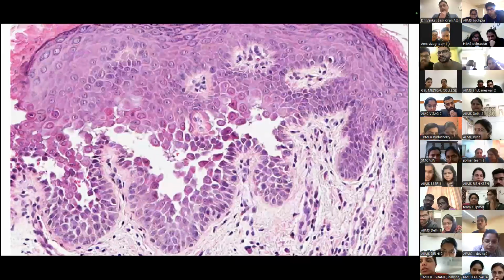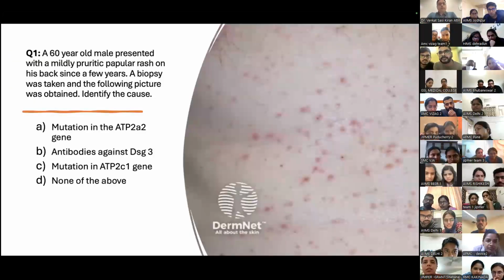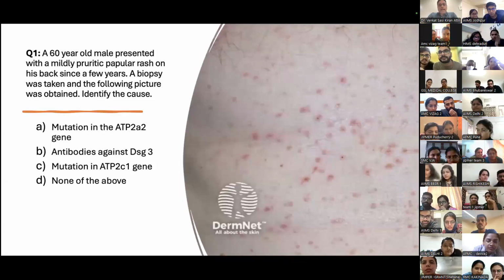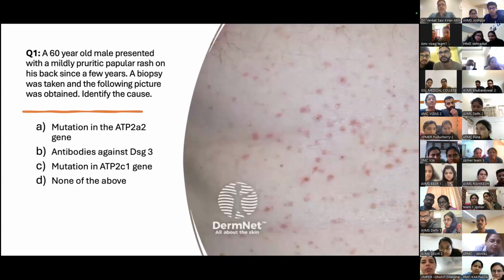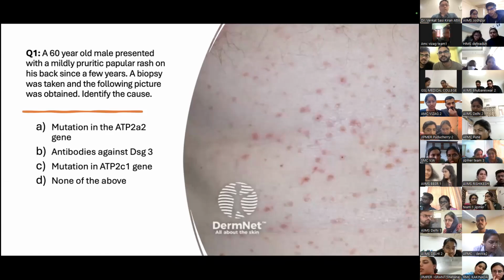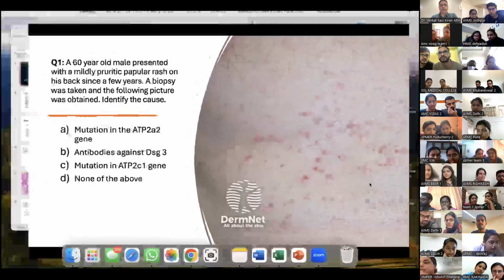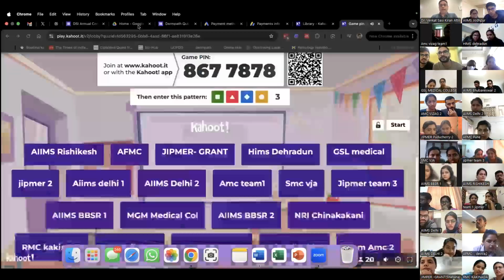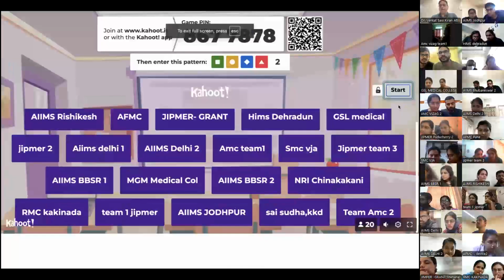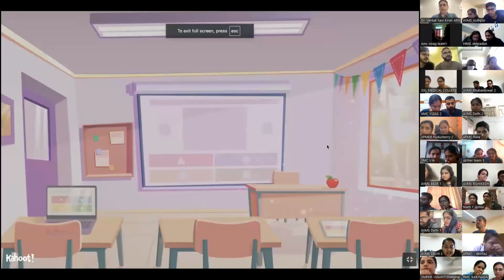Now, your options for the cause. Is it a mutation in the ATP2A2 gene? Antibodies against desmoglein 3? I'm not able to see options, sir, on Kahoot. Now, wait a second. We haven't opened Kahoot yet. Don't worry. Antibodies against desmoglein 3, mutation in the ATP2C1 gene, and none of the above. These are your options. Let's now go to Kahoot and start the quiz, and that's when you'll see your options.